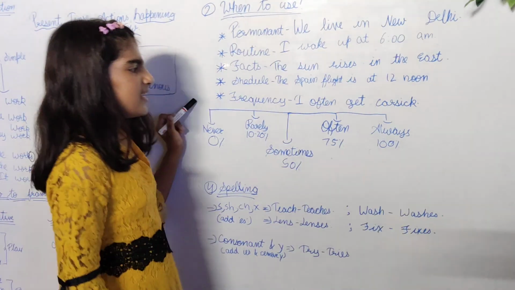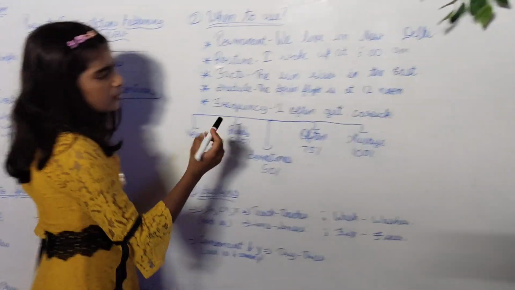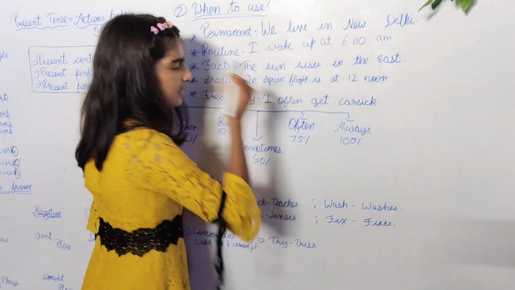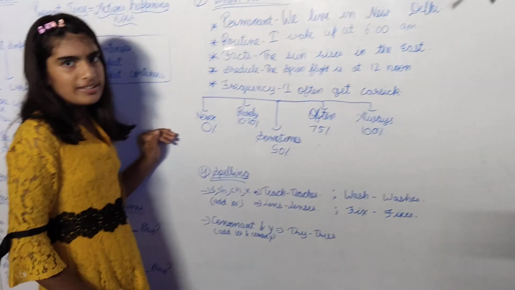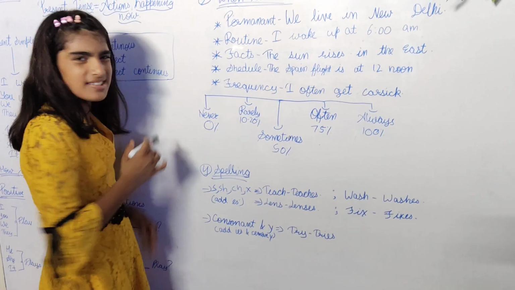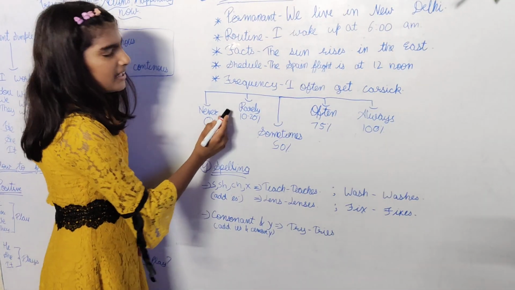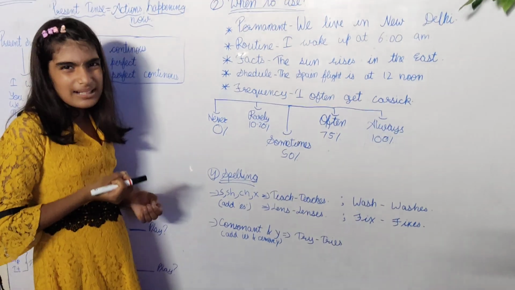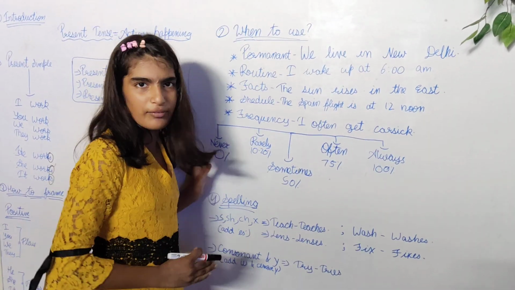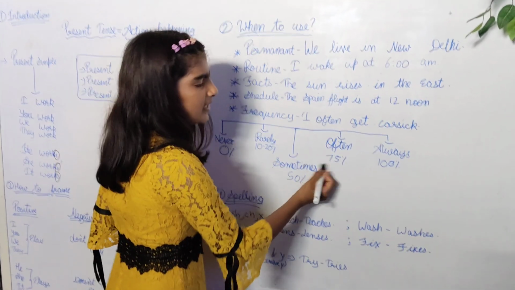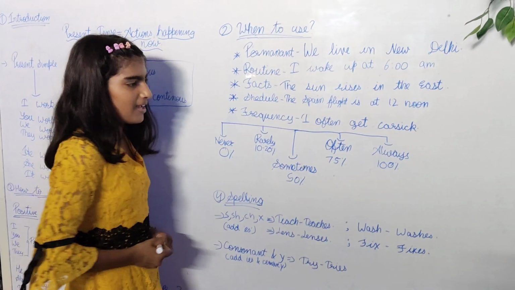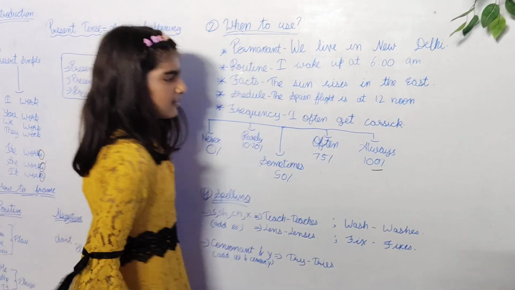Frequency. Frequency means time. So, I often get car sick. Let's go through the frequency timeline. Never is 0%. I never do that. Not at all. Rarely is 10 to 20%. A little bit. Sometimes is half of the time. Often is 75% and always is 100%.